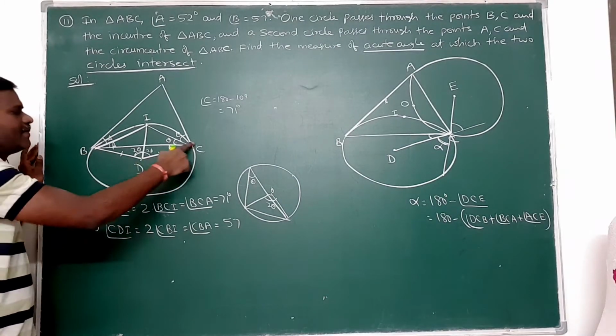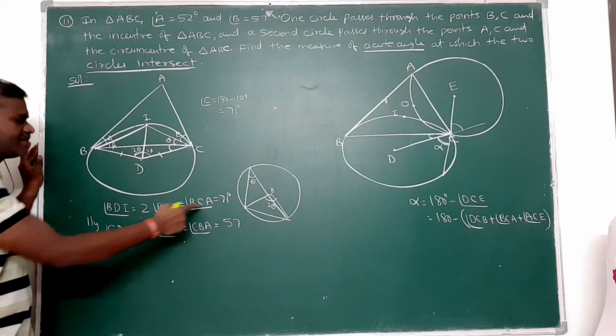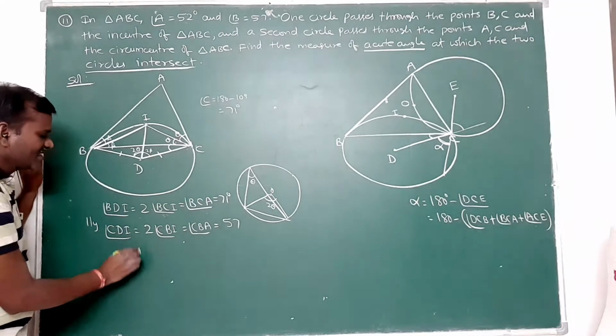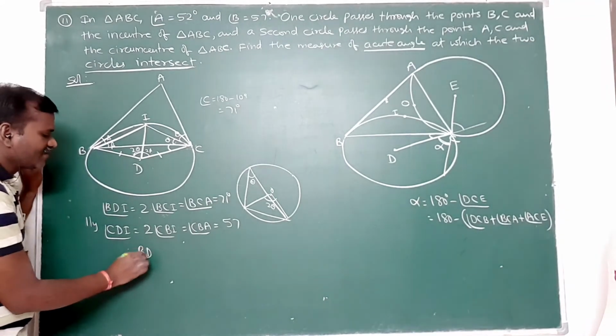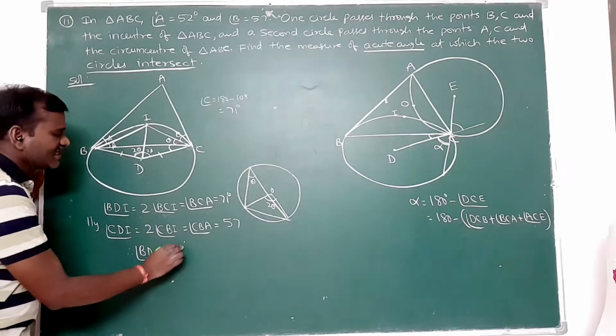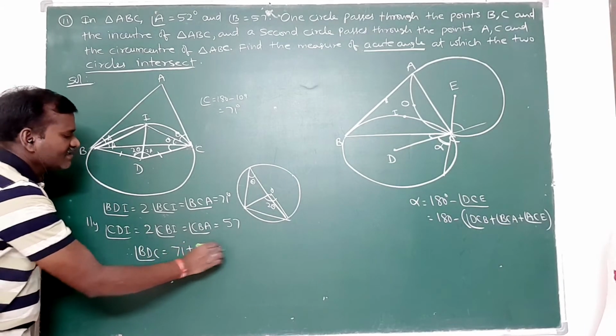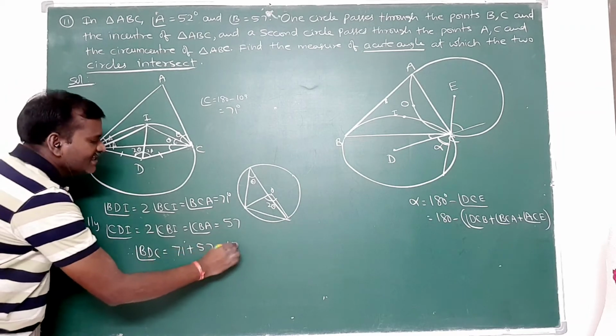So what is angle BDC? 2 theta plus 2 beta. That means 71 plus 57. Therefore, angle BDC is equal to 71 plus 57. That means 128.